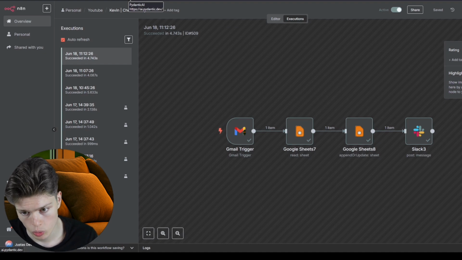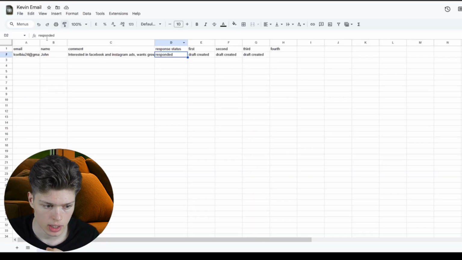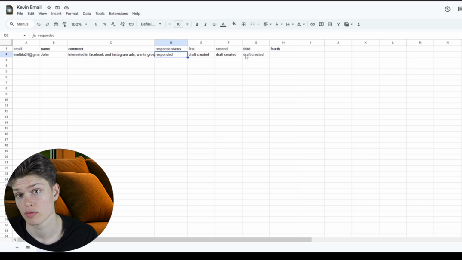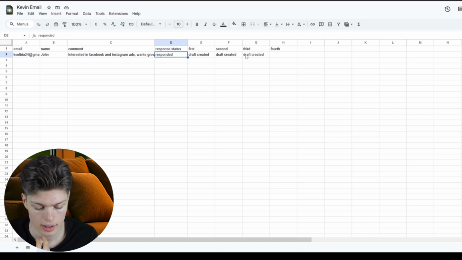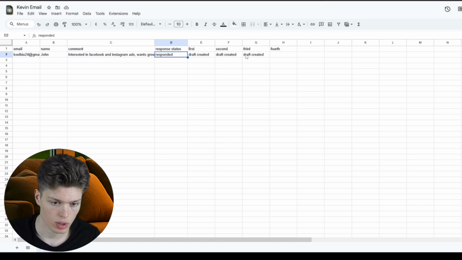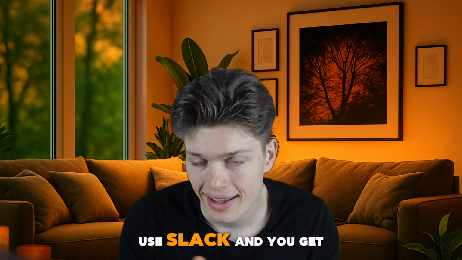Then it will work on its own, fill in the progress bar in this Google Sheet, so you can check on the progress of all your leads here. And if the person responds or if the person doesn't respond, you get a Slack message. So this way you just use Slack and you get an update.